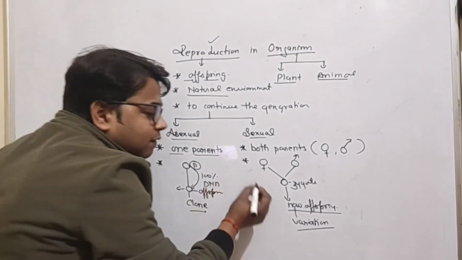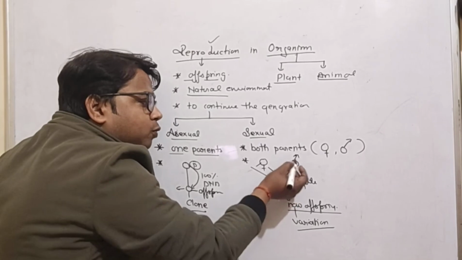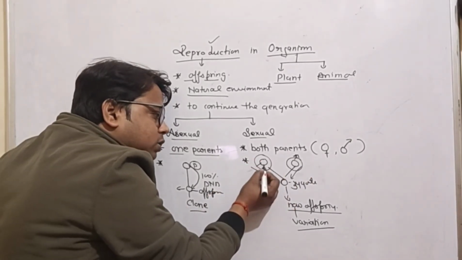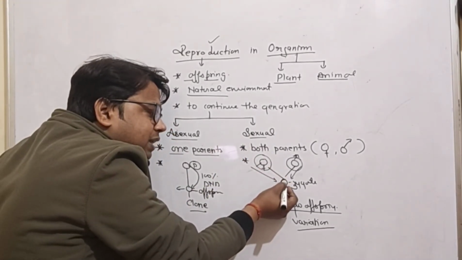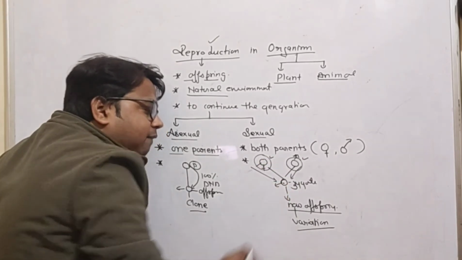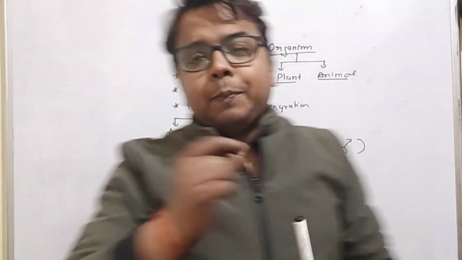Why does this variation occur? Because some of the DNA comes from the male and some from the female. The zygote has DNA from both, therefore there is variation, and this is very important for the continuity of life.